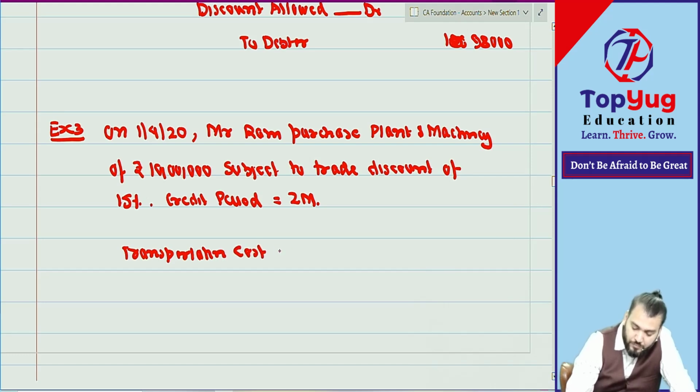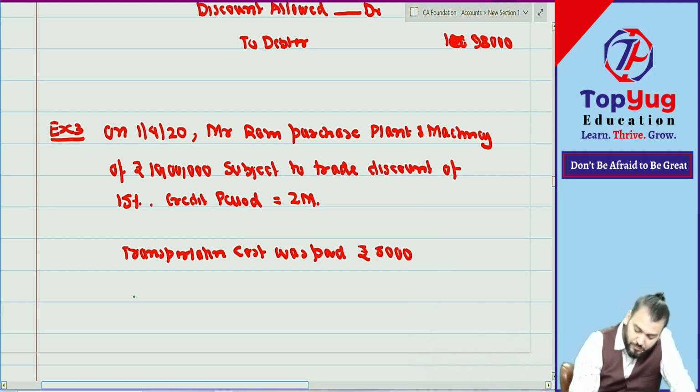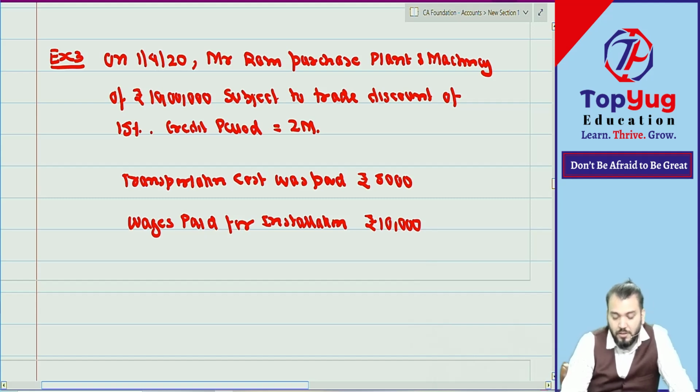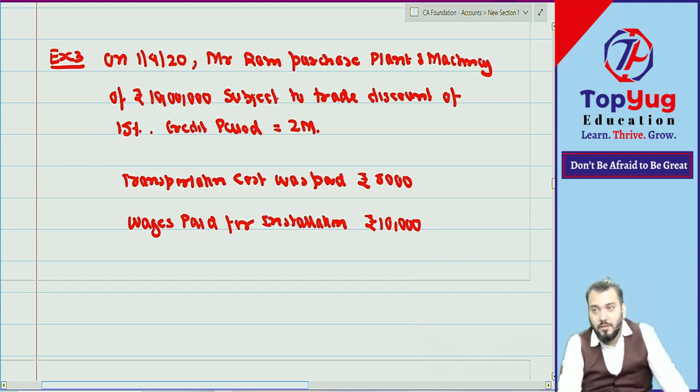Transportation cost was paid, rupees 5,000. Wages paid for installation, rupees 10,000. Correct? Understood?